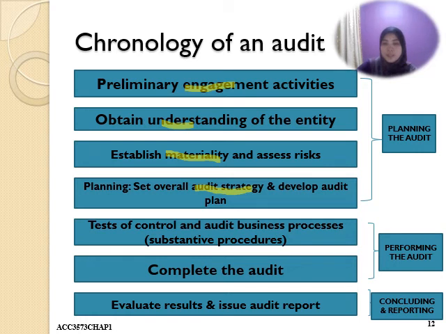After the audit planning is done, the auditor will go to the next stage, which is performing the audit process. They start to make tests of control on the audit business process and do some substantive procedures and audit procedures. And once all the audit process is done, they complete the audit, evaluate the results found during the audit work, and issue the audit report.